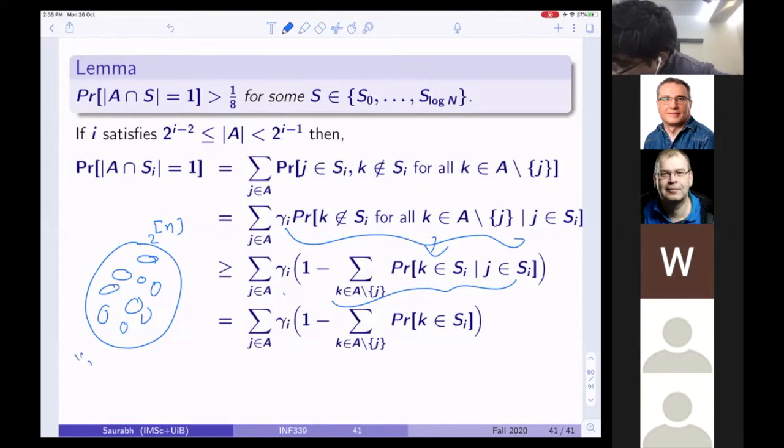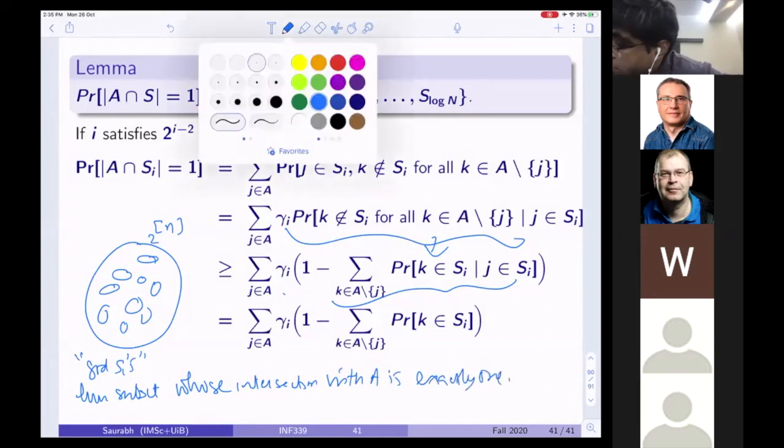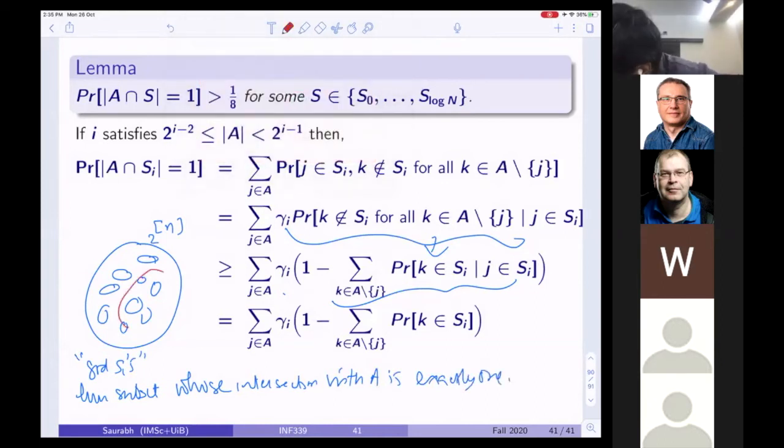Now, what are good S_i? Those subsets whose intersection with A is exactly 1. Let's say these are my good S_i.